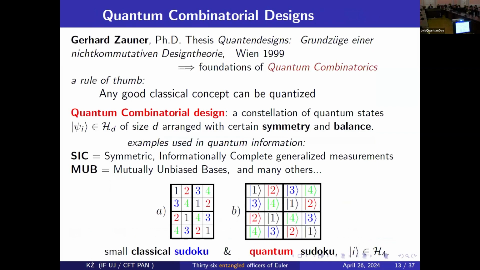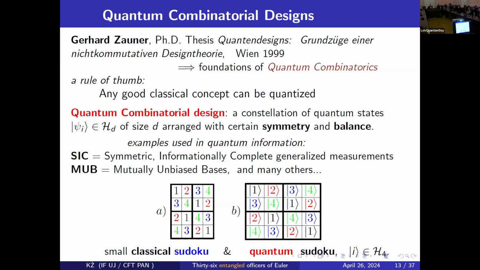Okay, and now we go to quantum. So what is the change? Instead of numbers 1, 2, 3, 4, 5, I have states. And here I will quote an important paper, by the way, written in German. It was a thesis. So I wish all young people who are planning to prepare a thesis in quantum or in theoretical physics to produce such a thesis like this one, because it was really an influential paper.